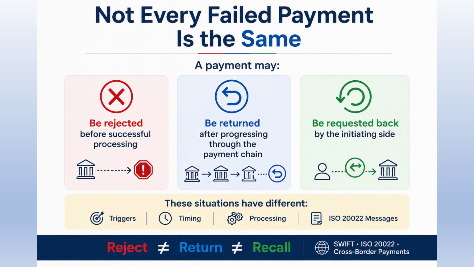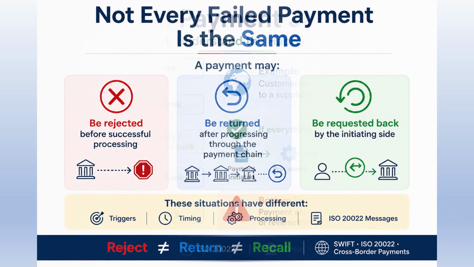Not every failed or problematic payment is the same. A payment may be rejected because it cannot be accepted or processed successfully. It may progress through the payment chain and later need to be returned. Or the initiating side may discover a problem and request that the payment be canceled or recovered. The trigger, timing, processing, and messages involved can all be different. So remember, reject is not return, and return is not recall.